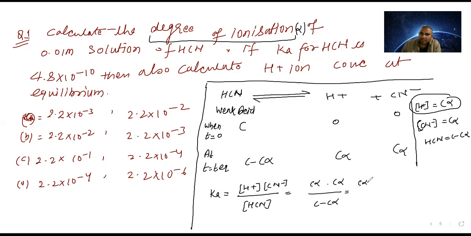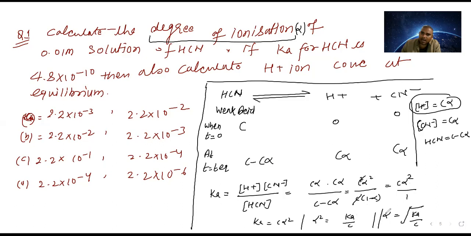Take the common C square alpha square divided by C in bracket 1 minus alpha. So C and C cancel out. What is left? C alpha square upon 1 minus alpha. 1 minus alpha is nothing but 1. So Ka is equal to C alpha square, so alpha square is equal to Ka upon C. So here alpha is equal to the root of Ka upon C.